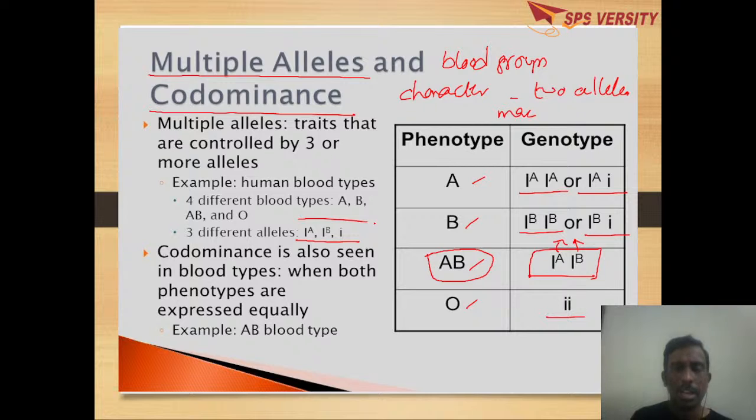So here you should remember the phenotype of blood group as well as the genotype of the blood group, because we'll come across crossings in competitive exams. That is, in the NEET examination, they may ask a crossing, like heterozygous A blood group crossing with B blood group.